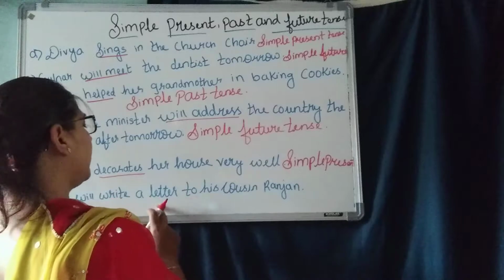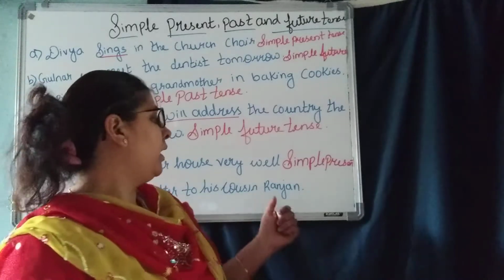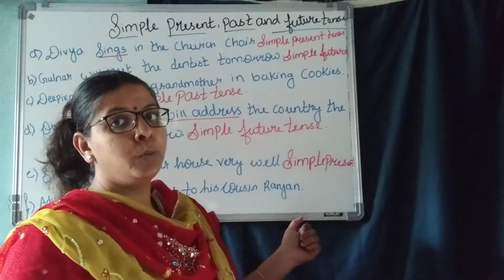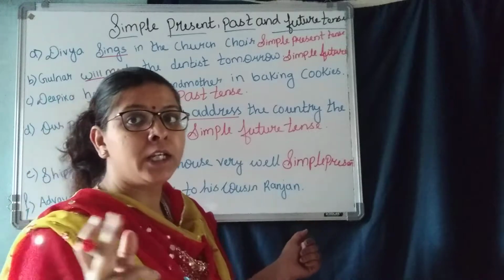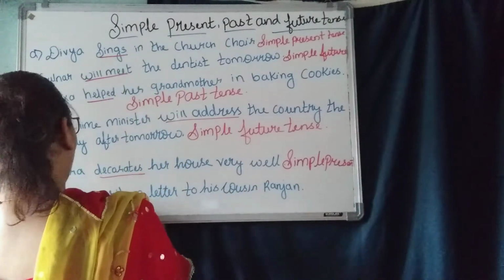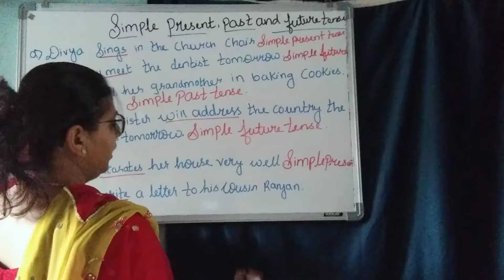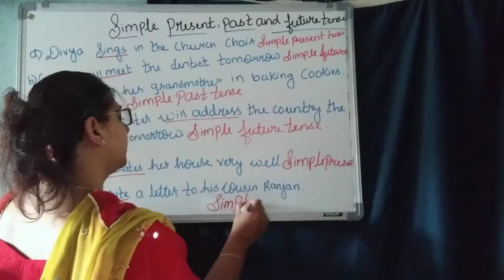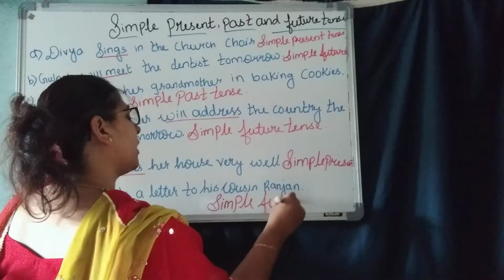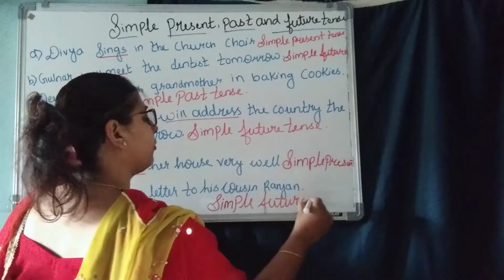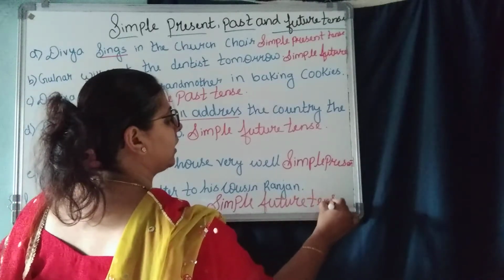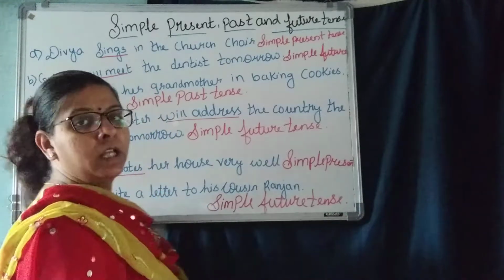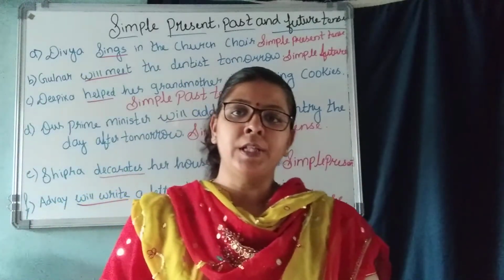Okay. Next one. Advait will write a letter to his cousin Ranjan. Advait will write. Again, it's a future tense. Will write. Underline this will write. And it is simple future tense. Understood, children? It's a simple future tense.